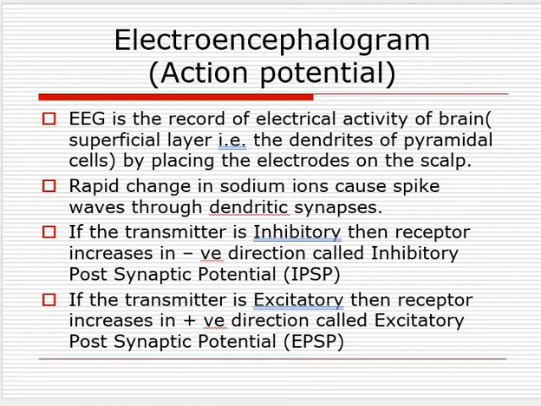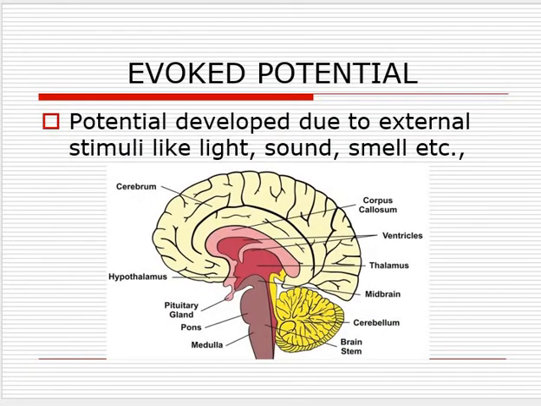Next we will discuss the evoked potential. That is very important. What is this evoked potential? Whatever images we see go directly into our brain. Whatever sounds we hear also go into our brain, and even smells. Everything goes directly into our brain, and from the brain it sets the value.